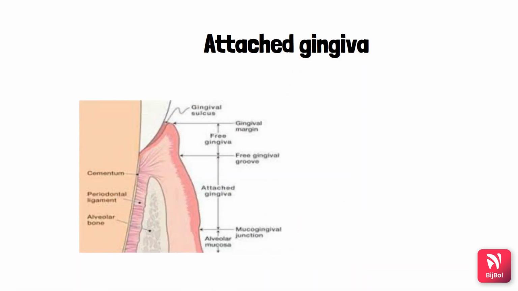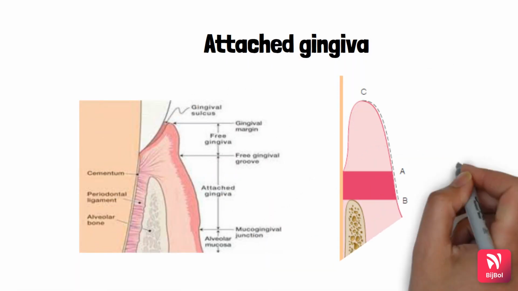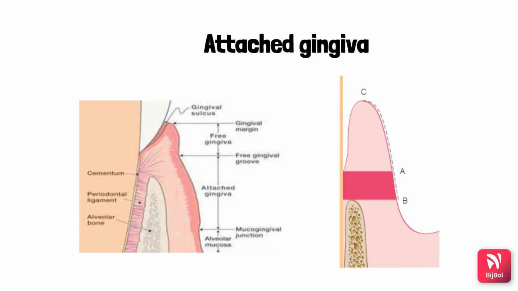Next is the attached gingiva. So we need to measure the width of the attached gingiva. As we have all seen in the topic of gingiva, the attached gingiva extends from the end of the marginal gingiva to the mucogingival junction. So it is important to establish the width of the attached gingiva. So the methods include, by retracting the cheek, we will know the mucogingival junction position.